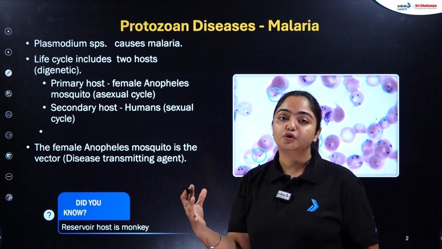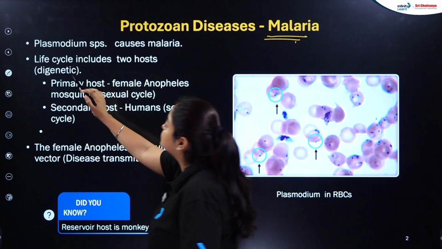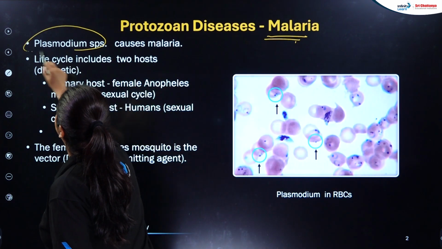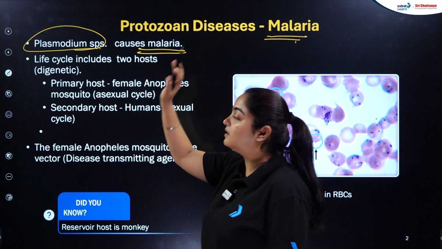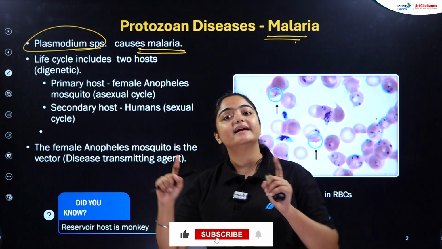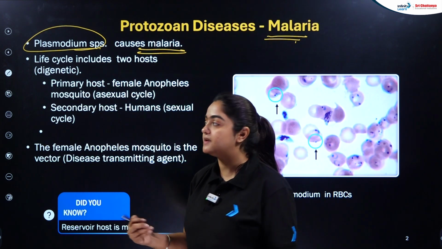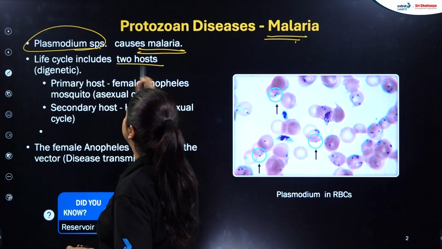The most common protozoan disease is going to be malaria for you. Here, Plasmodium is the protozoan that actually causes malaria, okay? You already know it requires an agent over here. That agent is the mosquito, but the causative agent is a protozoan, which is Plasmodium. The life cycle includes two hosts over here.